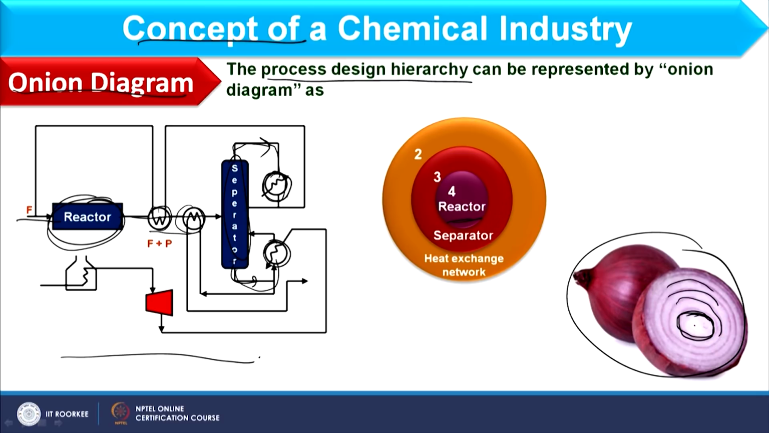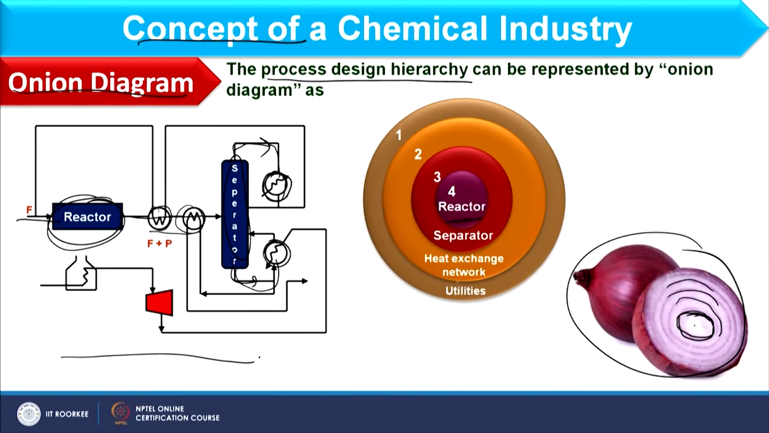However, if you focus on this exchanger as well as this exchanger, what happens here? I have to provide some utilities from outside. So, what is a utility? That may be a heating requirement or cooling requirement which will be required from outside of the process. So, the next layer in the onion diagram will be utilities. Okay. So, you see here the outer layer would be utility. What can be an example of utility? That may be steam if I am using it for heating purposes, and that may be cold water if I am using it for cooling purposes.